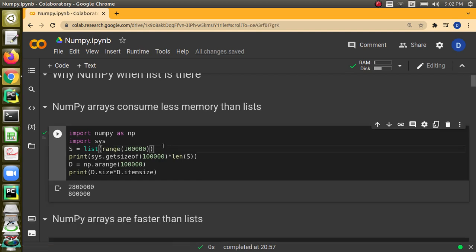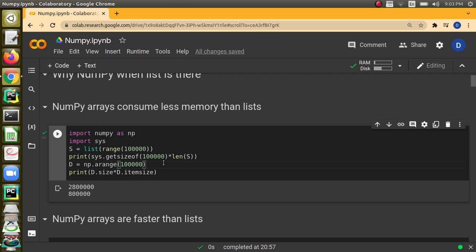Here in this line we are creating a sequence of elements from 0 to 99999 and converting it to a Python list. And then we are computing how many bytes would have been allocated for that. For that we are using the getsizeof function of the sys package and multiplying by the length of the list. And next we are using the arange function of NumPy.